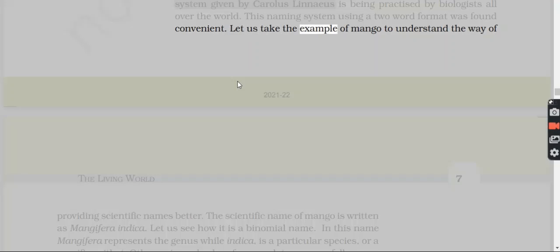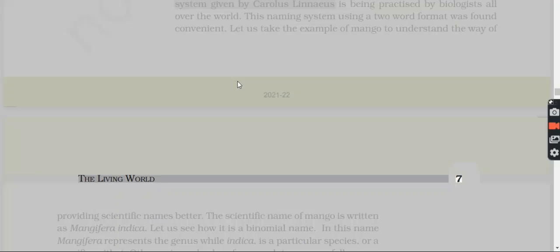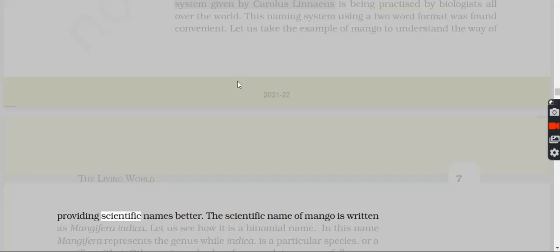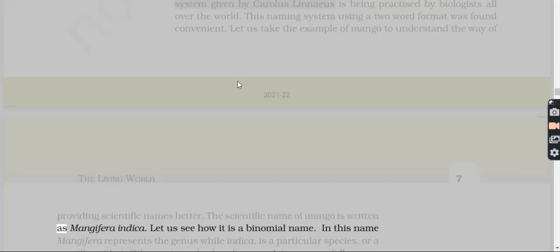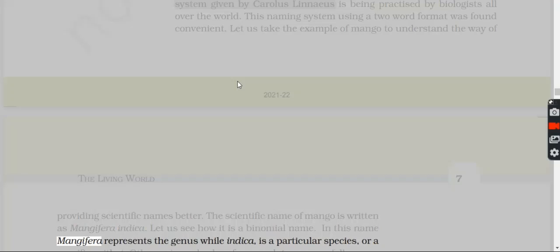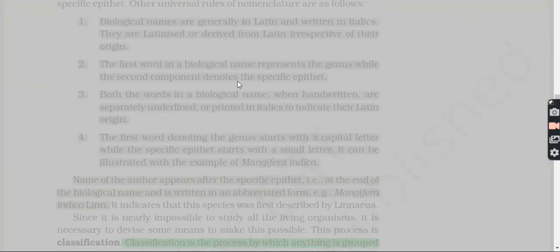Let us take the example of mango to understand the way of providing scientific names better. The scientific name of mango is written as Mangifera indica. Let us see how it is a binomial name. In this name, Mangifera represents the genus, while indica is a particular species, or a specific epithet.